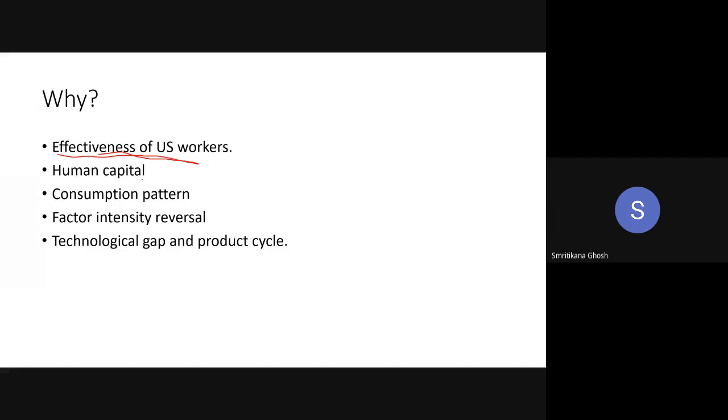The number of men who are the workers are working and producing the commodity, and that is why the rest of the world sees the US economy, a capital abundant country, exporting labor intensive commodities. But this labor is actually a part of the capital. They are the human capital. This is what Kennan said. This is the concept by Kennan.